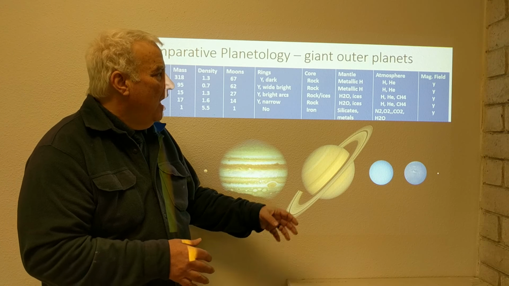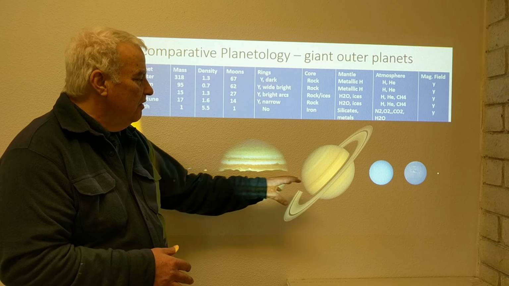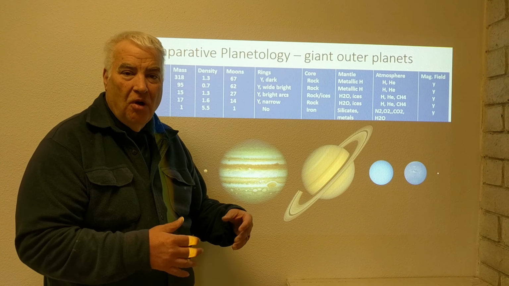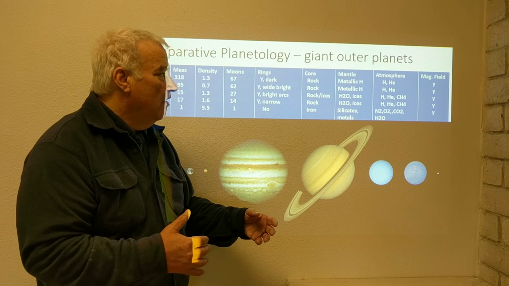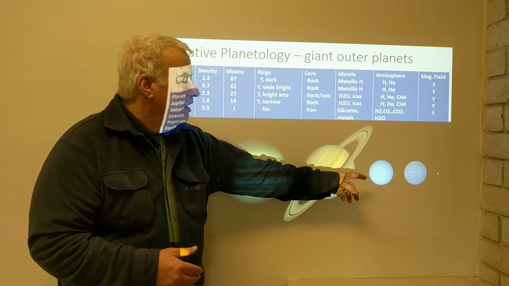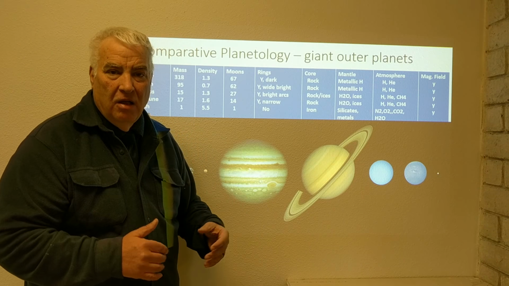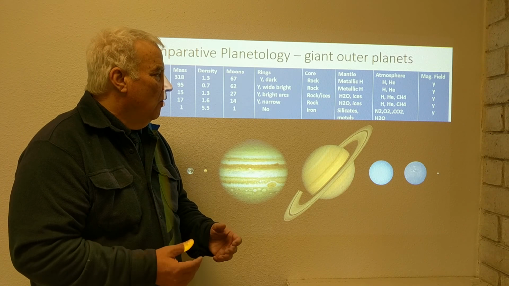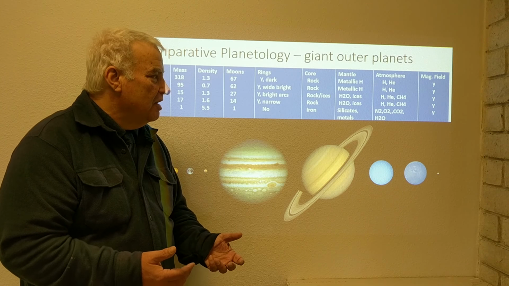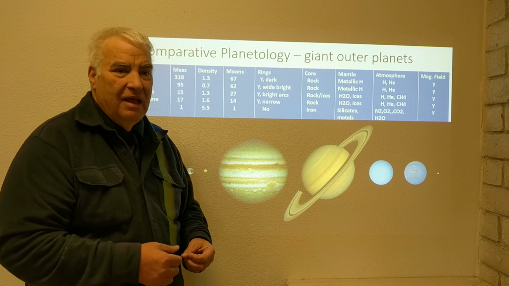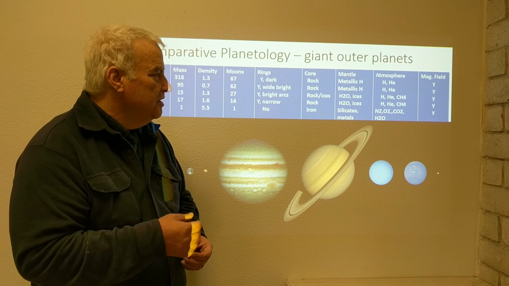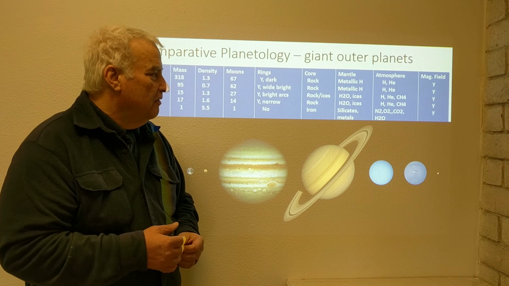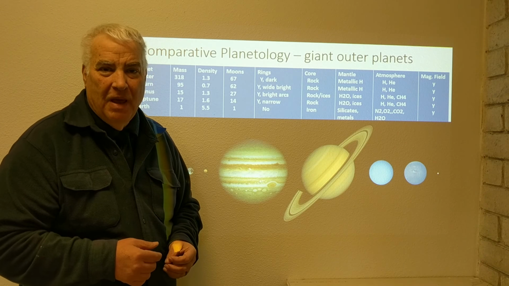Atmosphere: hydrogen and helium is the main constituent for Jupiter and Saturn, and Uranus and Neptune. But Uranus and Neptune also have significant amounts of methane, CH4, which makes their appearance blue in color. And on Earth, we have nitrogen, oxygen, carbon dioxide, and water vapor. Mostly nitrogen and some oxygen, smaller amounts of carbon dioxide and water vapor, and maybe trace elements.